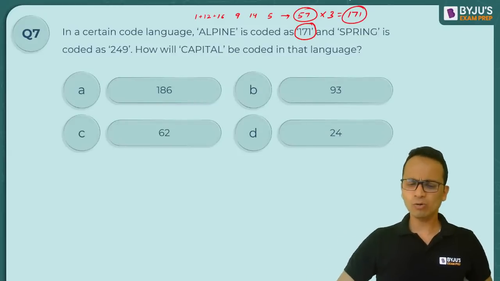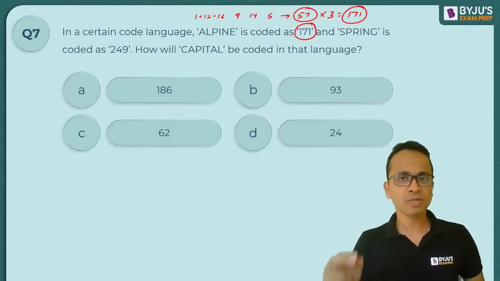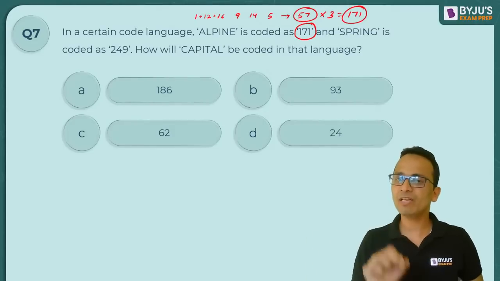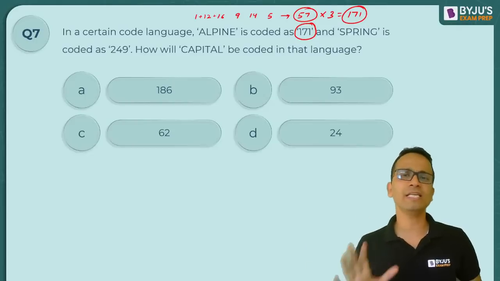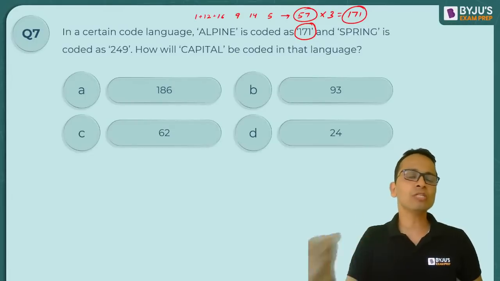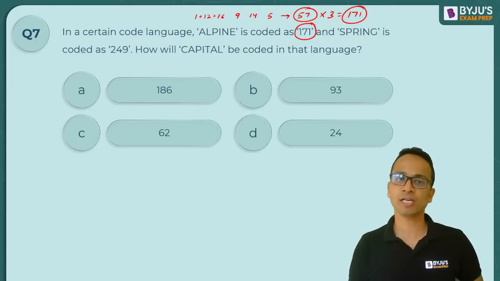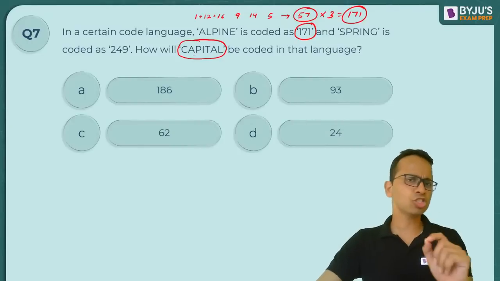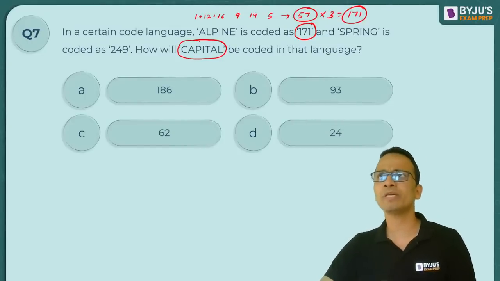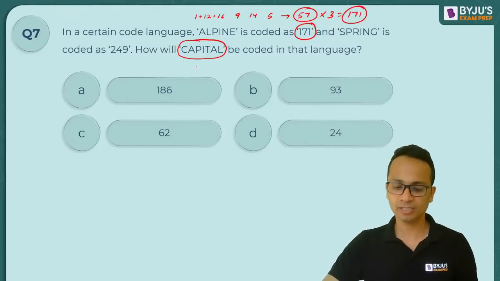Now, one of the students asked me कि क्या हमें दोनों hint use करने चाहिए? So in this question, I will ask you not to use the second hint because first hint से logic clear है. Sum किया, sum को 3 से multiply किया, 171 आ गया, 171 match कर रहा है. Now you can directly apply this logic on capital. अगर कुछ different answer आता है which is not present among the options, then you can use the second hint.